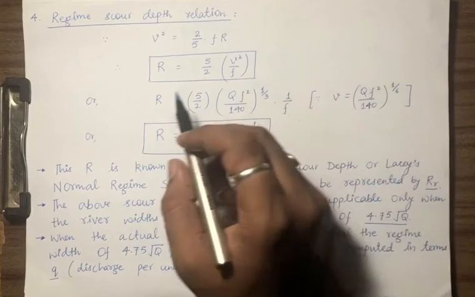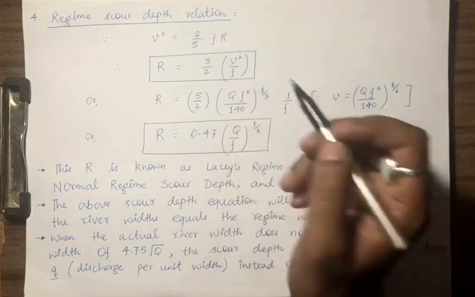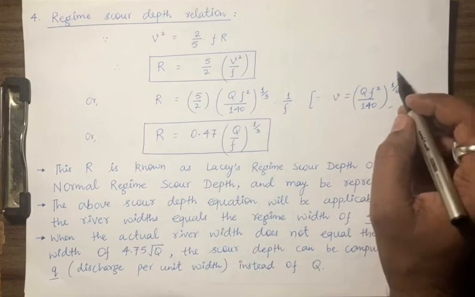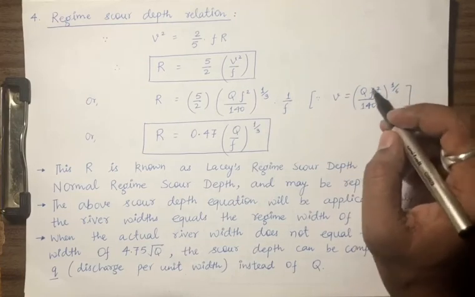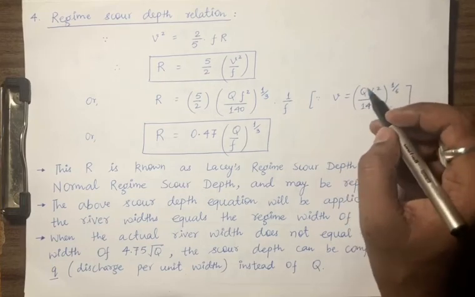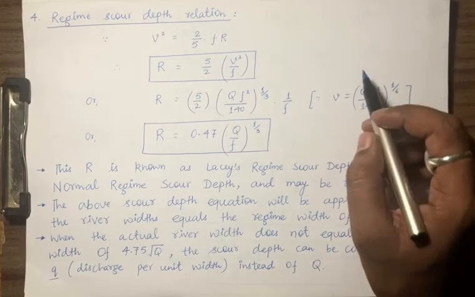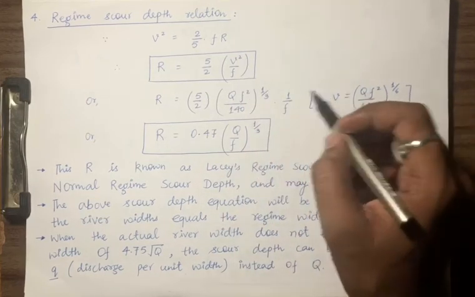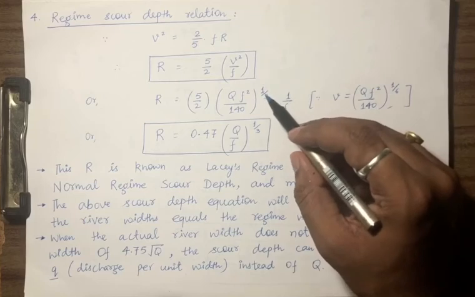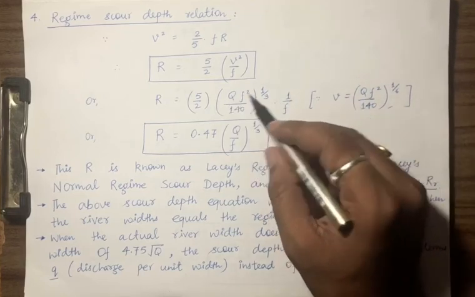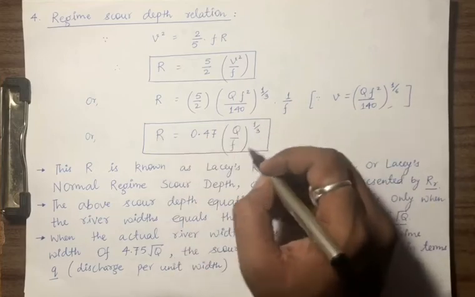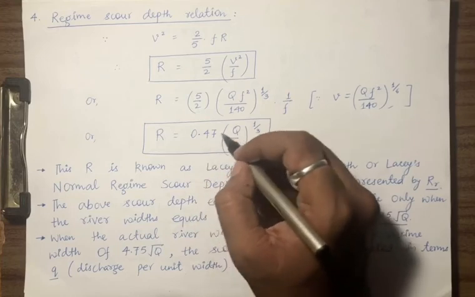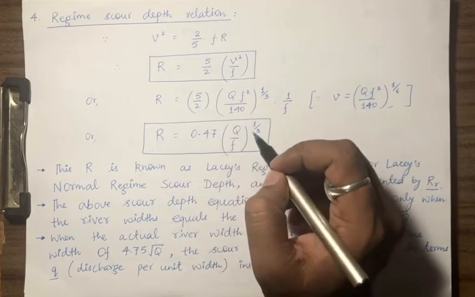Or we can replace this V by the formula. V was Q f square upon 140 raised to power 1 by 6. We derived this in the previous lecture, so if you are not getting it, please refer to that lecture. So 5 by 2 f is here, V square, so the power 1 by 6 has become 1 by 3. Finally, by clubbing all the values, you will get R is equal to 0.473, generally 0.47 only, Q by f raised to power 1 by 3.